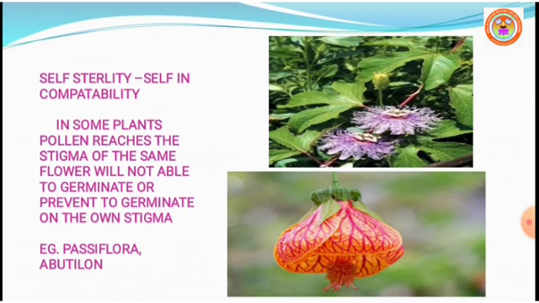Self-sterility is seen in Abutilon and Passiflora, in which germination of pollen grain on its own stigma is prevented. It's a kind of genetic mechanism. It prevents the germination of pollen grain of the same flower on the stigma of its own flower.